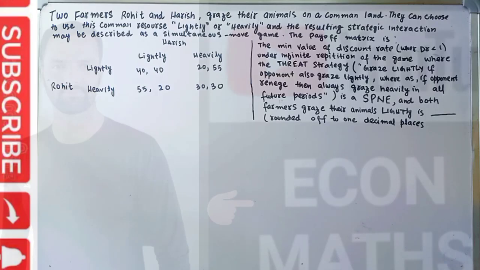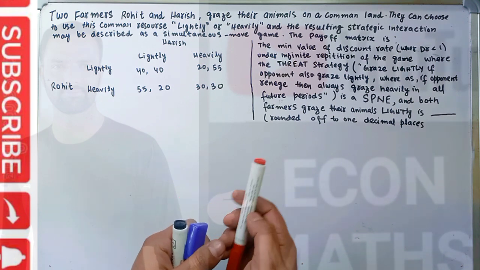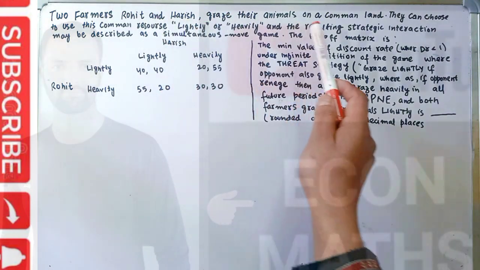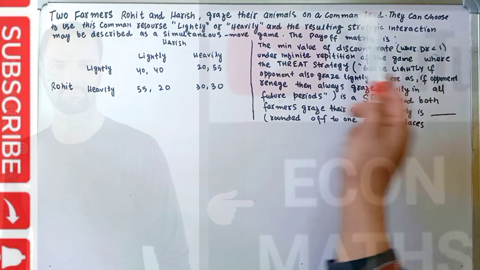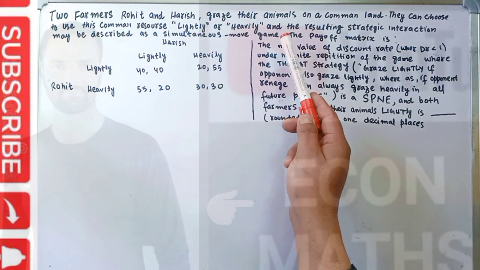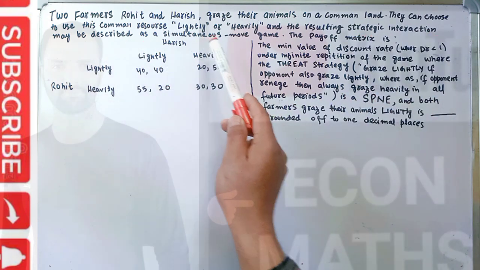In this video, we will try to solve a problem that was asked in the GATE economics paper of 2021. This question was asked by a brother, Jalidmir, on the Telegram channel of Economaths. The question is like this: two farmers, Rohit and Harish, graze their animals on a common land. They can choose to use this common resource lightly or heavily, and the resulting strategic interaction may be described as a simultaneous move game.